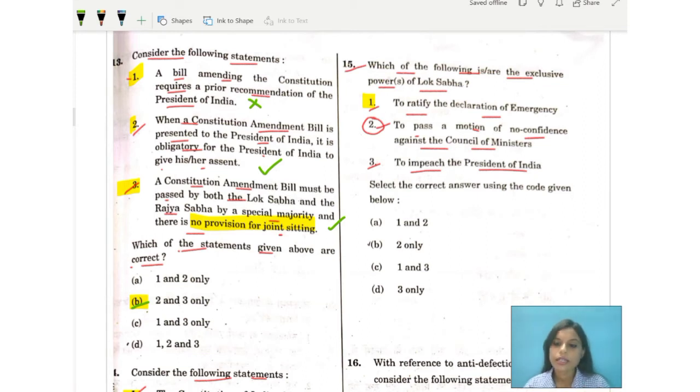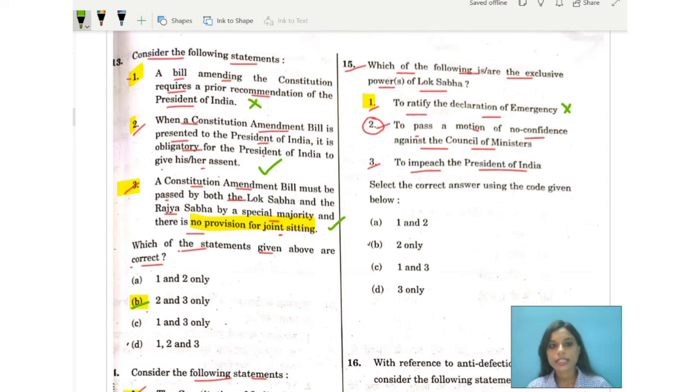Why am I saying so? Because if the President is satisfied that a grave emergency exists whereby the security of India or of any part of the territory thereof is threatened, whether by war, external aggression or armed rebellion, he may by proclamation make a declaration to that effect in respect of the whole of India or of such part of the territory. Every proclamation issued under this article shall be laid before each house of Parliament. So statement one is incorrect.